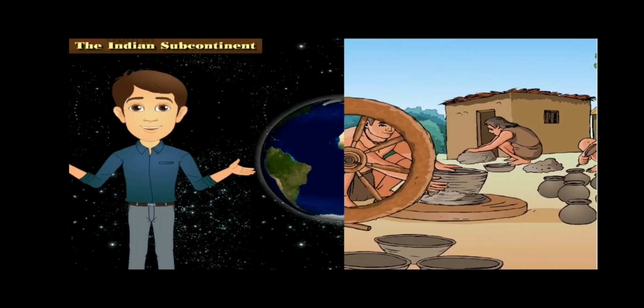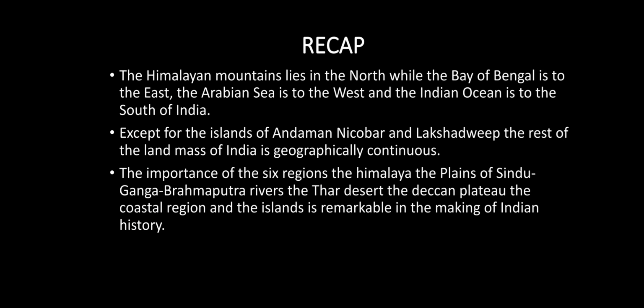Thus, we realize that the relation between history and geography is firm and abiding while studying the history that took place since ancient times at various places in India and in the Indian subcontinent. We feel overwhelmed by the information about this land as well as by the diversity of its geographical features.